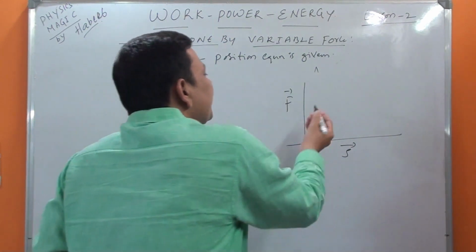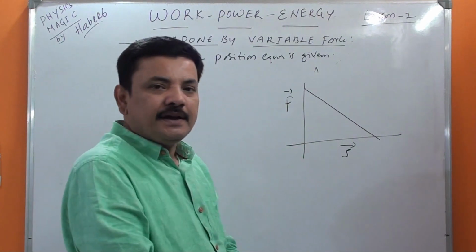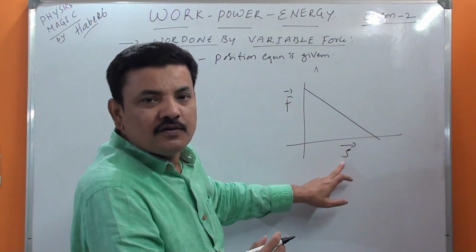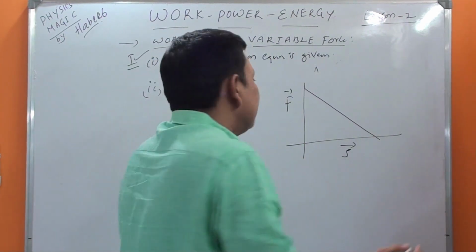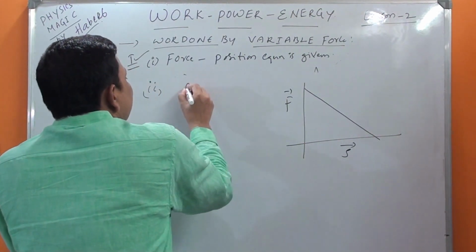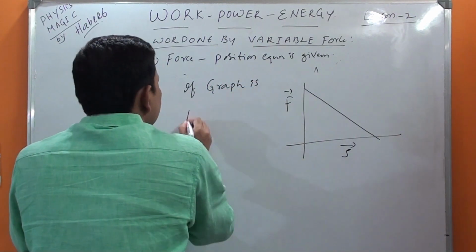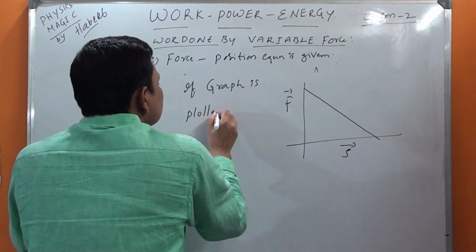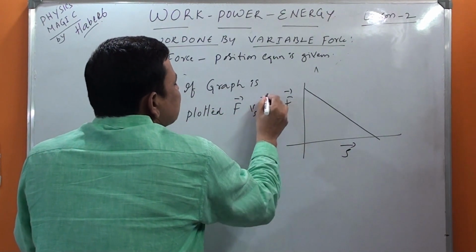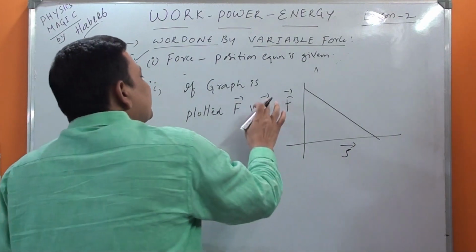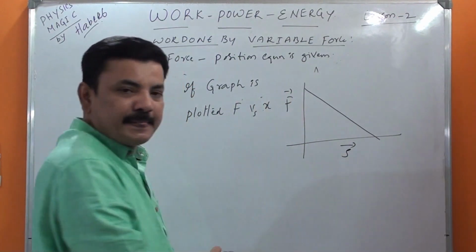So if a graph is drawn between force versus displacement, then how to find the work done? If the graph is plotted between F and s, meaning the distance, not only displacement, you can take it as F versus x.